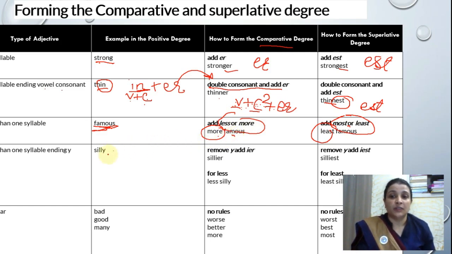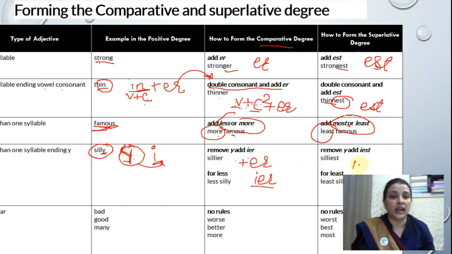One syllable ending with Y. When the syllable is ending with Y, then what do I do? I always change it into I. Y always changes into I. And because in comparative degree we add ER, it will add three letters I, E, R with the word.